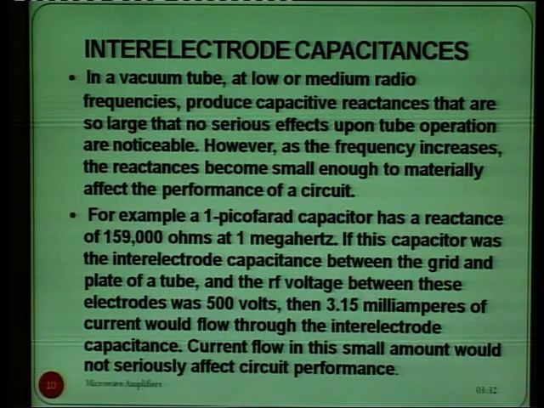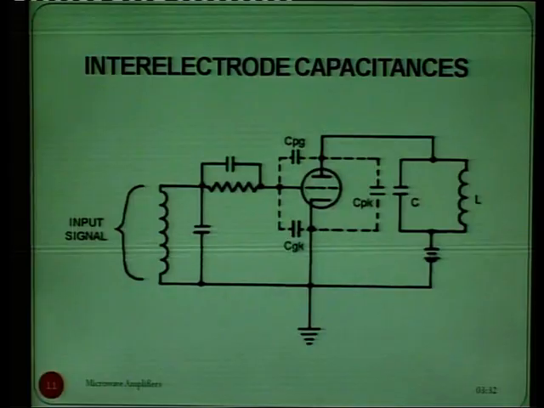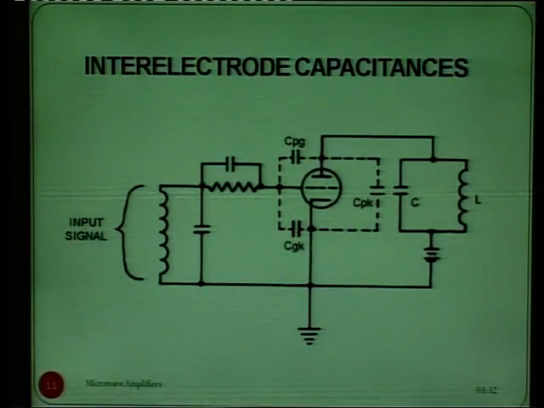For example, a 1 microfarad capacitance has a reactance of 159,000 ohms at 1 megahertz. And if this capacitor was the inter-electrode capacitance between grid and plate of a tube, and the RF voltage between these electrodes was 500 volts, then 3.15 milliamperes of current would flow through the inter-electrode capacitance. So, the current flow in this small amount would not seriously affect the performance of the circuit. This is the inter-electrode capacitance effect.